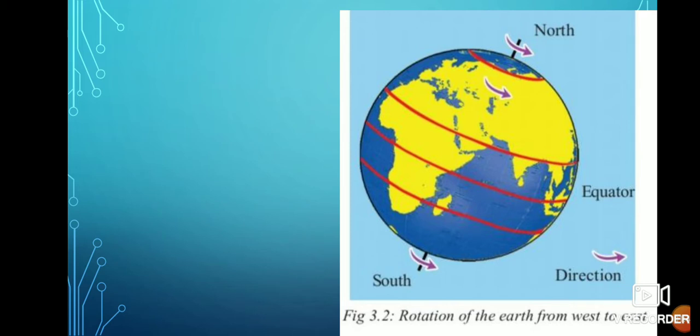And always our earth is rotating from the west to east direction, that we are able to see very clearly in this picture. And here we are finding an axis. So the axis of earth is tilted. You can look very clearly at that particular axis. Axis is an imaginary line which joins north and south pole.